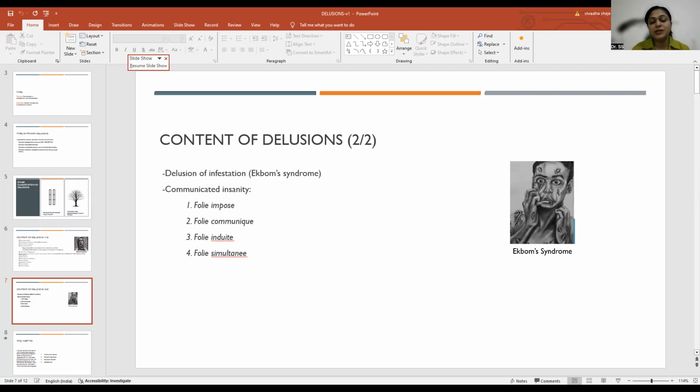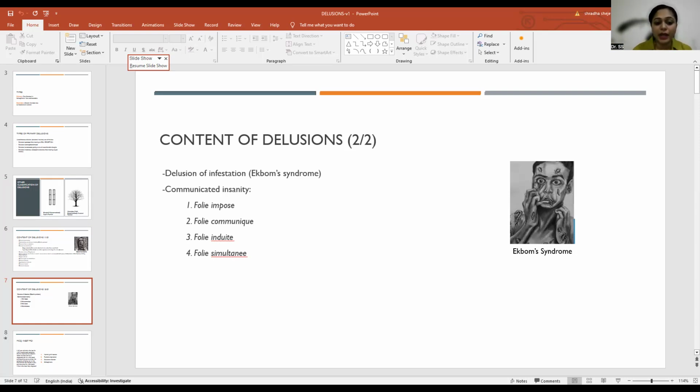Folie communiquée, as the word says, the delusion gets communicated. The individual who has the delusion keeps repeating, I think my mobile is hacked and people are trying to track my life and they are controlling my thoughts through my mobile. And because my friend is spending time with me all the time, he is now actively believing it, meaning he will also think, oh, I think really his mobile is hacked and he's being controlled through the mobile. The delusion is actively being communicated to the friend.